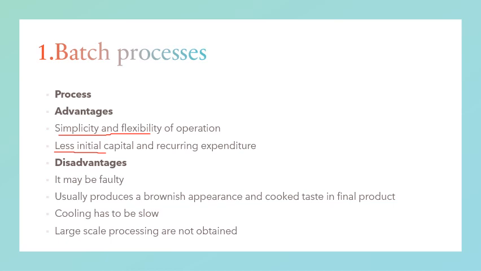Large scale processing is not obtained because a tank for each batch is required. In the batch rotary type, the filled bottles are put into holders which are rotated at 6 to 7 revolutions per minute, and the sterilized milk is of slightly better quality in rotary sterilizers than in non-rotary ones.